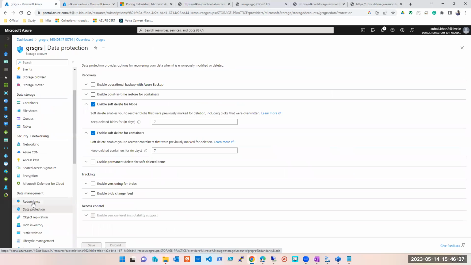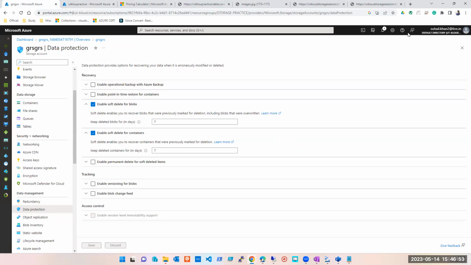Okay, but we haven't covered data protection. We haven't come here yet. And this is a part of backup again, that's what I'm telling you. It is part of backup, point in time. Yeah, and we haven't covered data protection also. We are still here. Okay, sir, but don't worry.